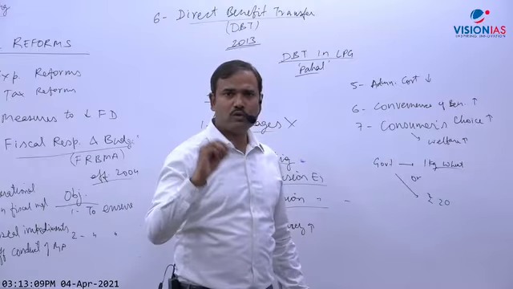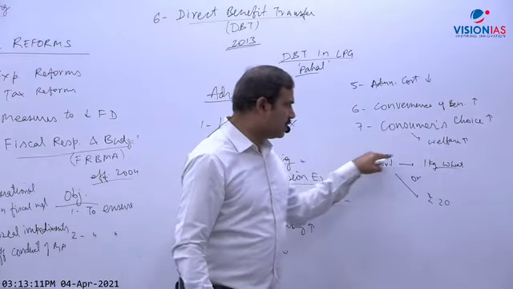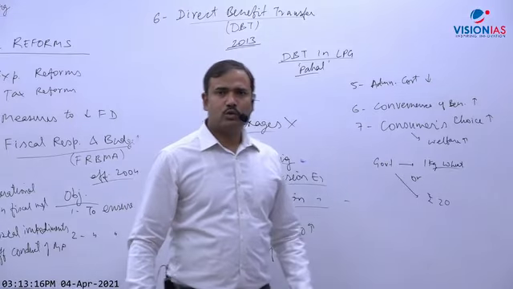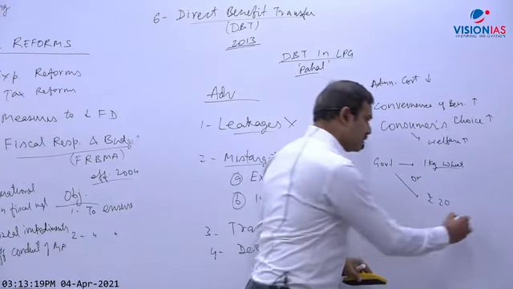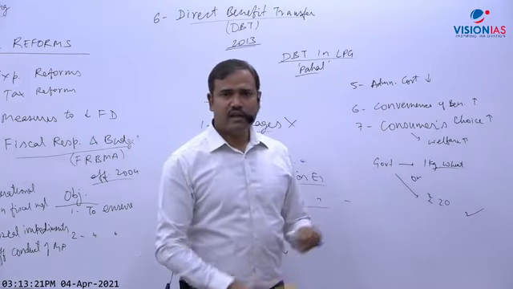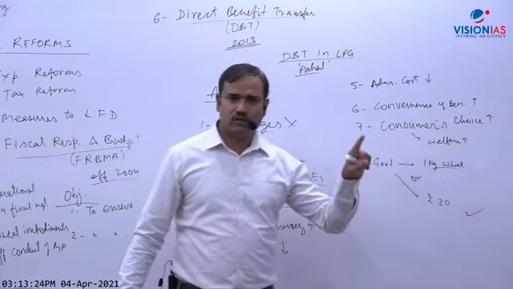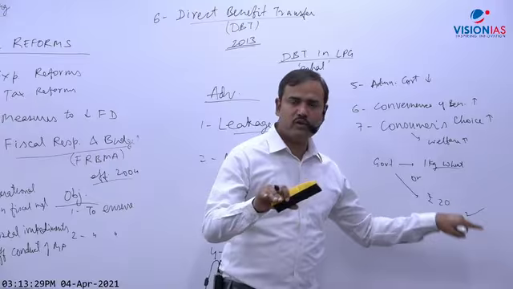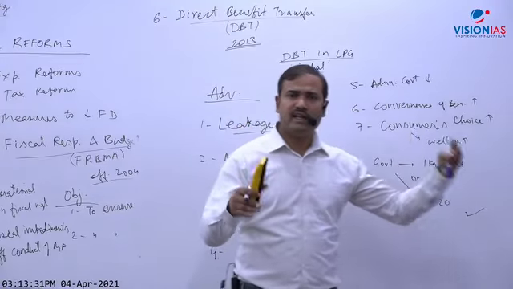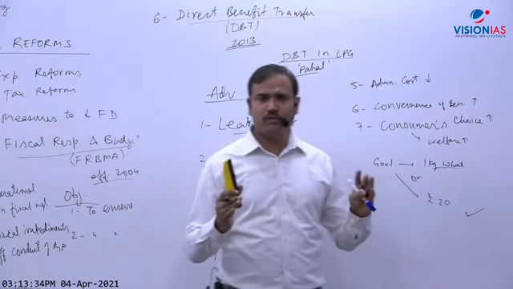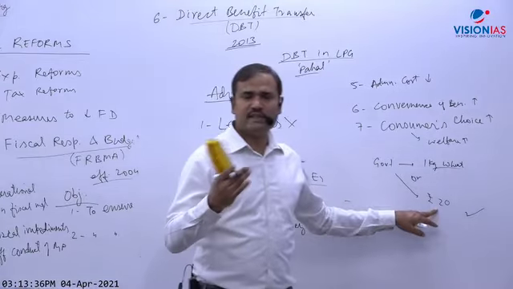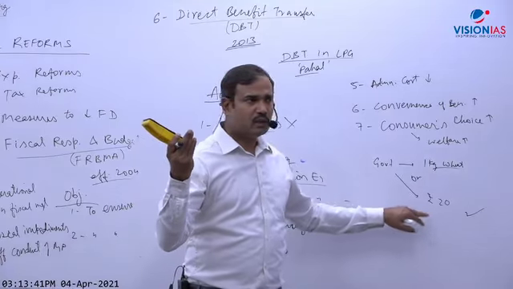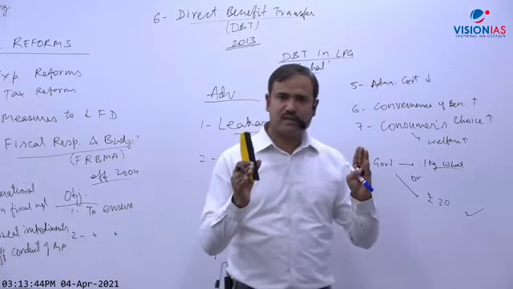So which will give you more satisfaction? That the government is giving you 1 kg of wheat or 20 rupees to buy wheat. So your satisfaction will be more in the second case. Why? The reason is that here you have only one option, to get 1 kg of wheat. And here you have one option to buy 1 kg of wheat with this 20 rupees, and a second option to buy anything else that will give you higher satisfaction. Which one will you opt? Whichever thing will give you higher satisfaction: wheat, or maybe you may buy coarse grain and save some money for other things. So this will give you more satisfaction for the same expenditure by the government.